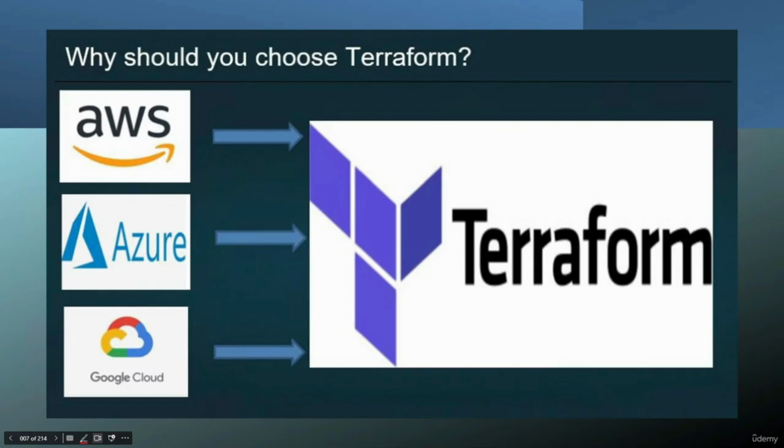Why should you choose Terraform? If you see in this diagram, AWS can be implemented in Terraform, Azure can be implemented in Terraform, and Google Cloud can also be implemented in Terraform. In the last slide, if you are working on AWS, you need to learn CloudFormation. In the case of Azure, you need to learn Bicep, and for Google Cloud, you need to learn Deployment Manager. While Terraform is not dedicated to a specific cloud. Terraform is compatible with all these cloud vendors.